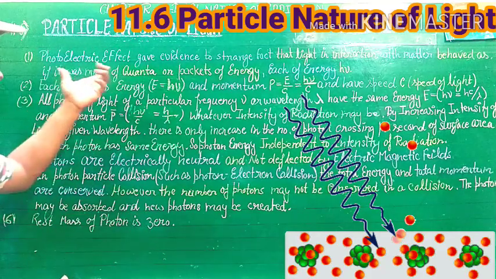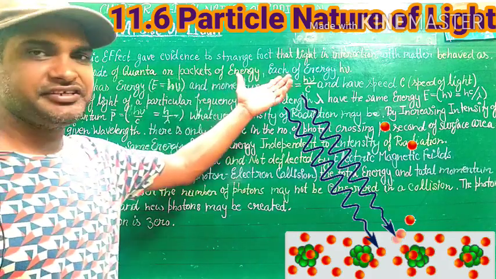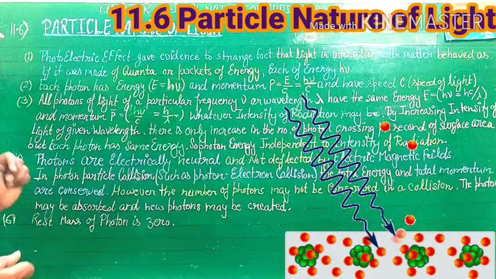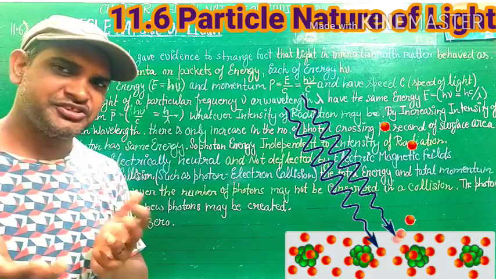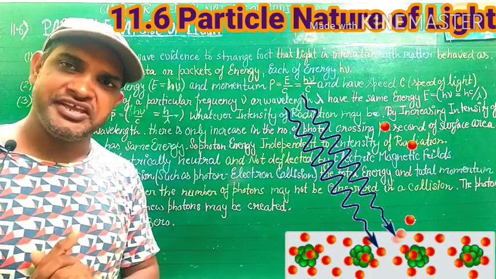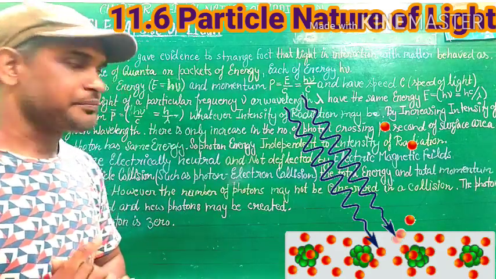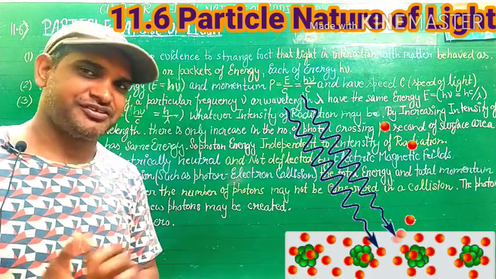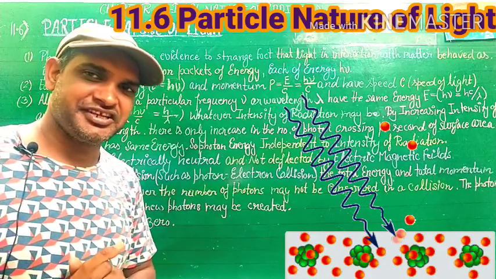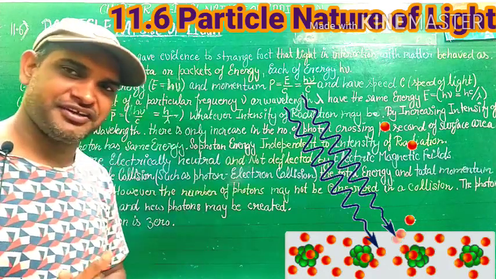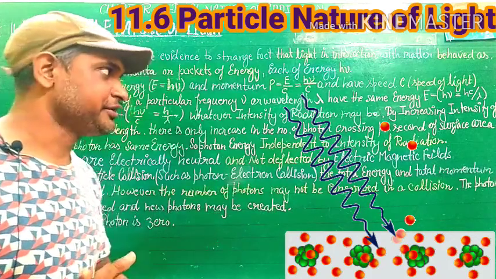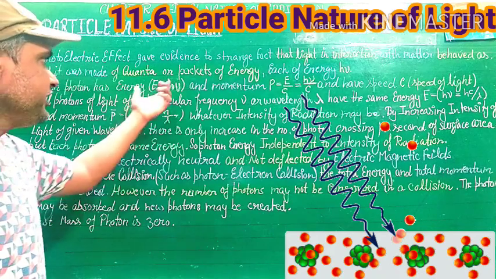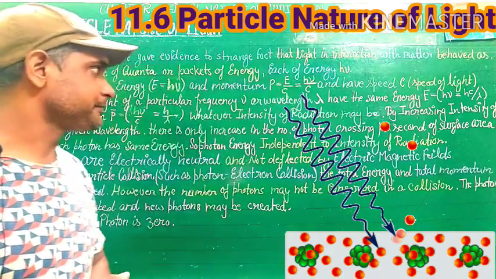So light is made of quanta or packets of energy, each of energy h nu, it is well known. Now, second: each photon has energy E equal to h nu, and momentum E upon c, that is h nu upon c. And also you know the photon moves with the velocity of light, because light is made up of discrete energy units called quanta of radiation, or photons. So light is also made up of photons that move with the velocity of light. E is equal to h nu and momentum is h nu upon c.